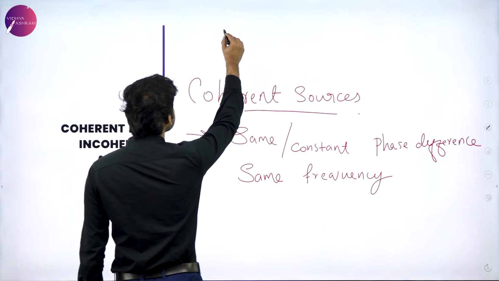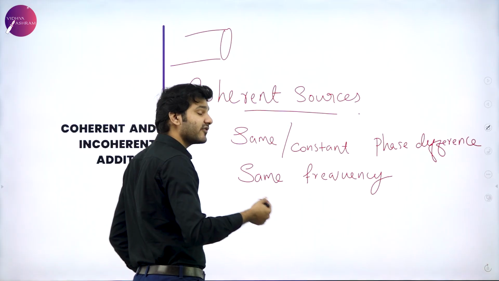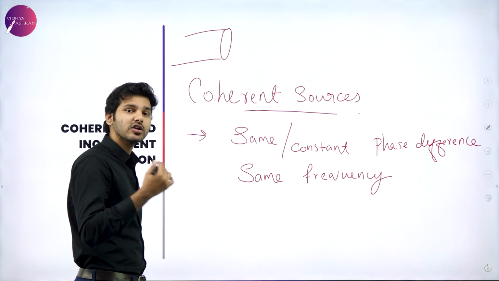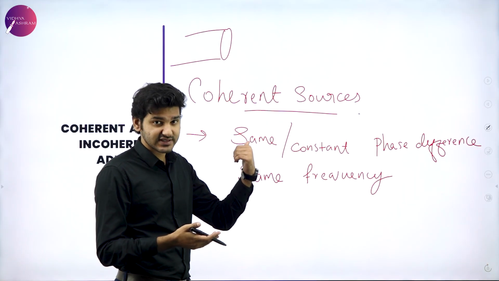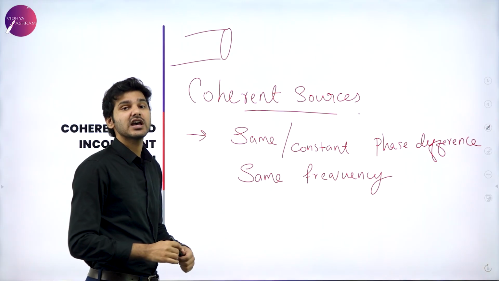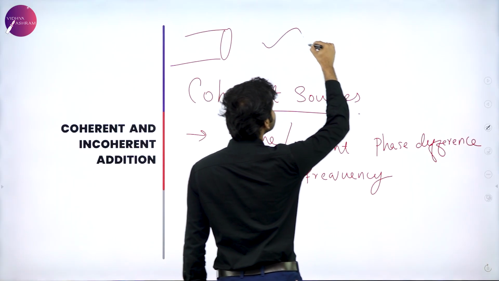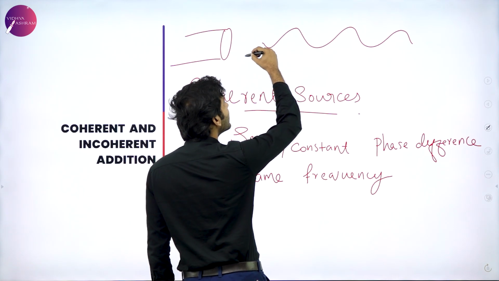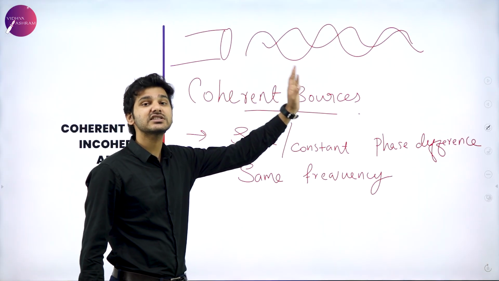If this is a coherent light source, let's say a laser light, the waves which come out of that laser will have a constant phase difference. Simply, the phase difference between two waves emitted by this particular source will be constant. If one wave is traveling like this, then another wave emitted by the same source will be traveling at a constant phase difference.